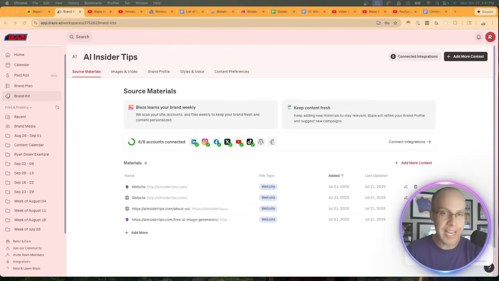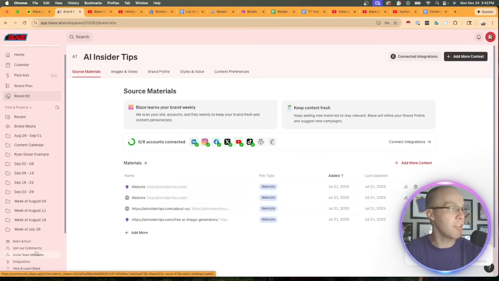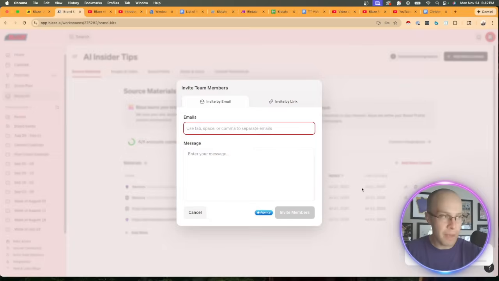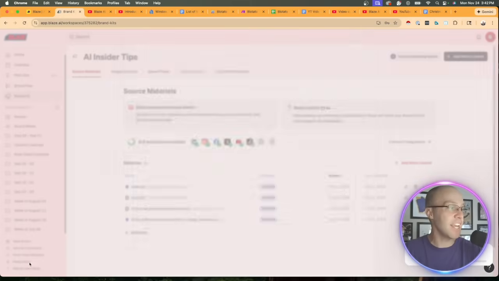And just some miscellaneous features to go over quickly. If you want to add a project, you can click this icon on the left-hand side. You can join the Blaze AI community down here in the bottom left. You can invite team members to your workspace. You can add integrations right here.